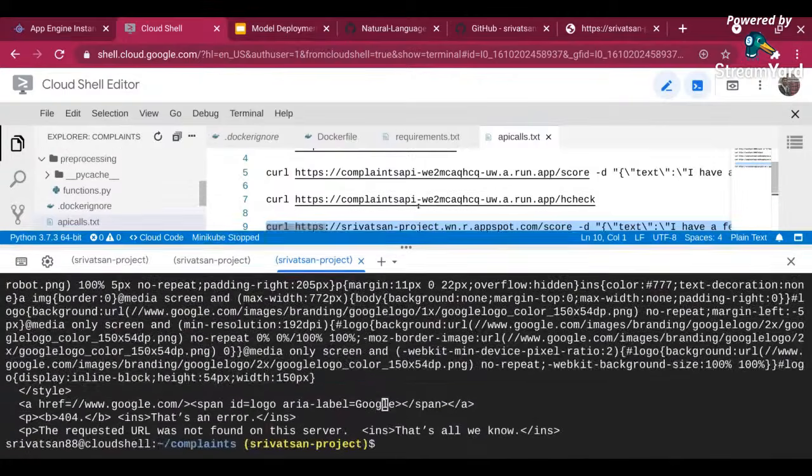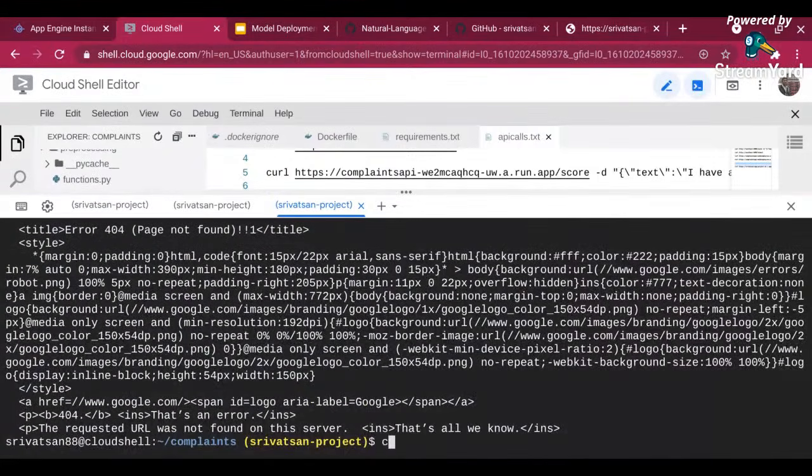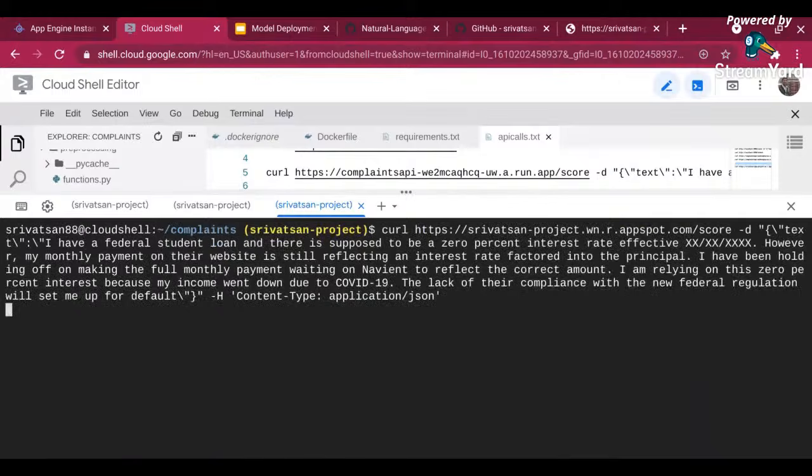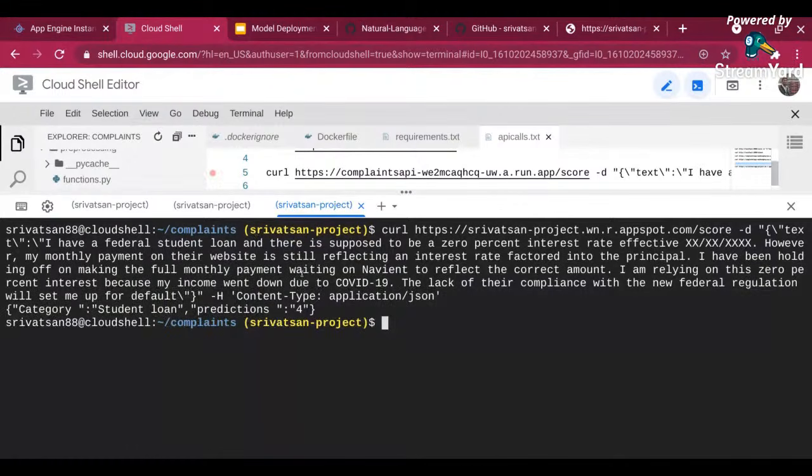Okay, now let me clear it. And yeah, so now if you see, I got the prediction as well, right? So this is how you run it on your App Engine.